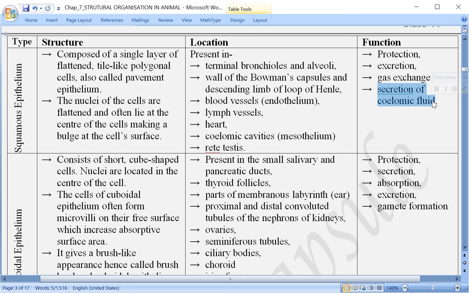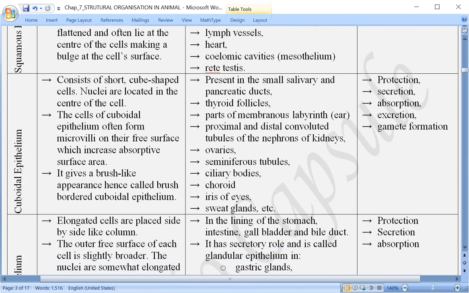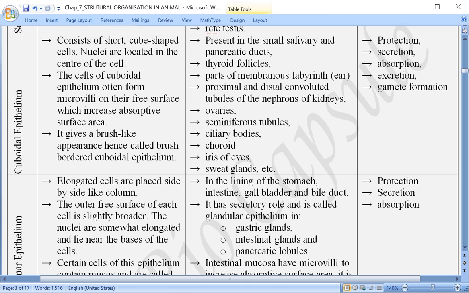Let us come to the second one here. The second one is cuboidal epithelium. Now this consists of short cube shaped cells, and the nuclei here are located in the center of the cell. The cells of this epithelium are often forming what? Microvilli. I hope you understand.